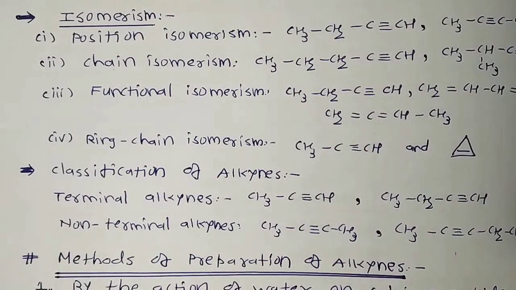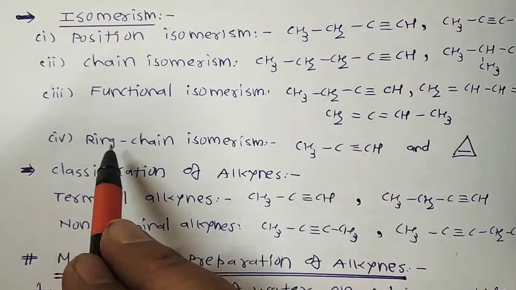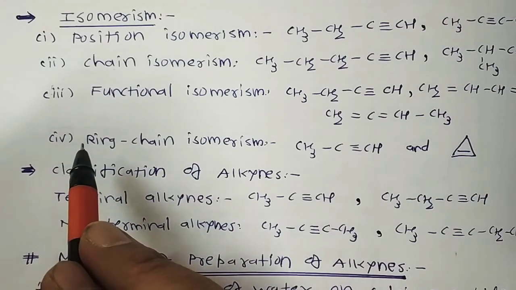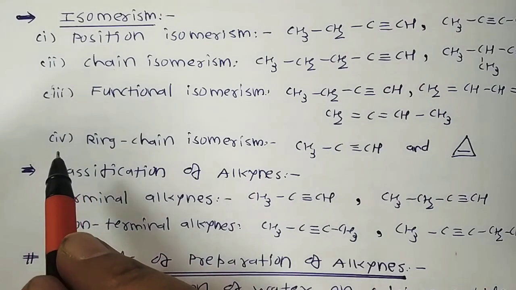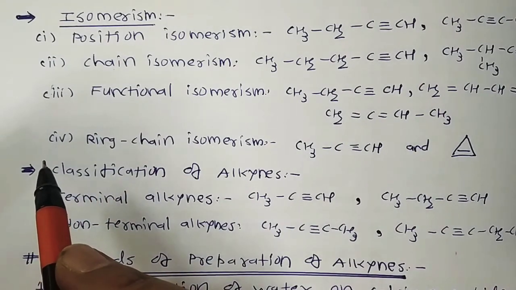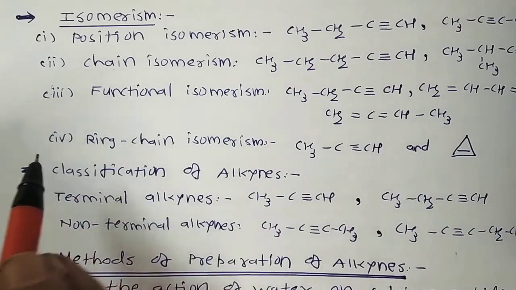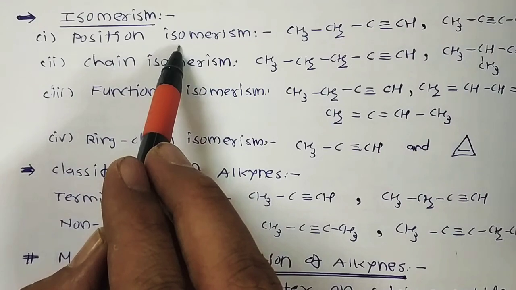Okay, alkynes show four types of isomerism that can be discussed in a regular manner. In your NCERT textbook they suggest position isomerism, but in detail we focus on it.